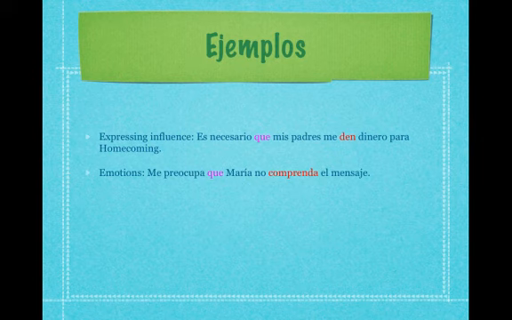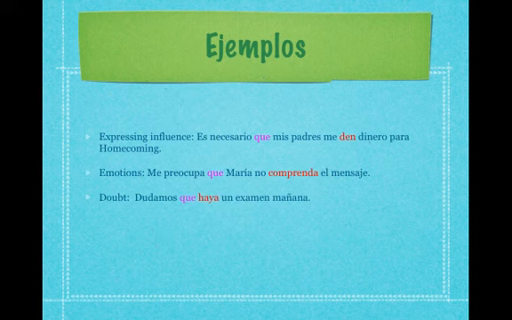For emotions, me preocupa que María no comprenda el mensaje. The independent clause is the me preocupa part, so that part is not in the subjunctive. That is in the indicative, which just means, for our purposes today, present tense. The "que" divides the sentence, and the comprenda is your second verb in the dependent clause, and it is in the subjunctive. For doubt, dudamos que haya un examen mañana. We doubt that there is an exam tomorrow. So the "que" divides the sentence, the dudamos is the verb in the indicative, and it's in the independent clause, and the haya is the subjunctive verb in the dependent clause.